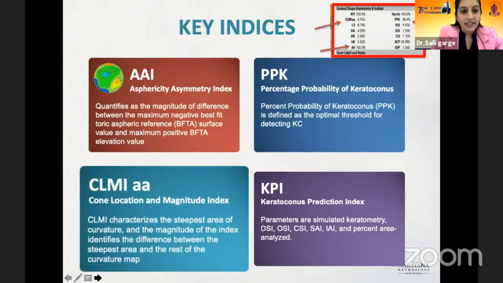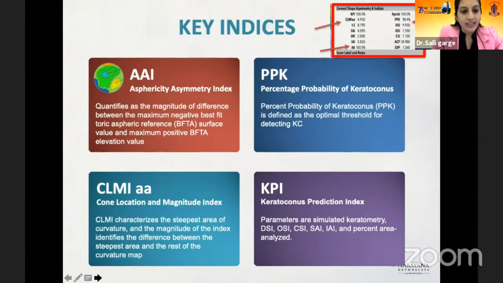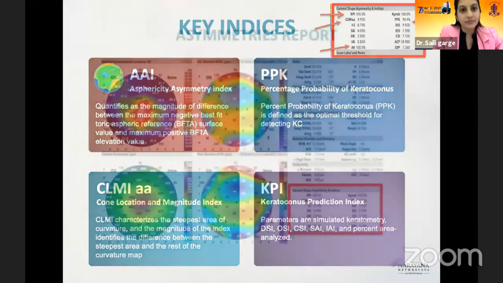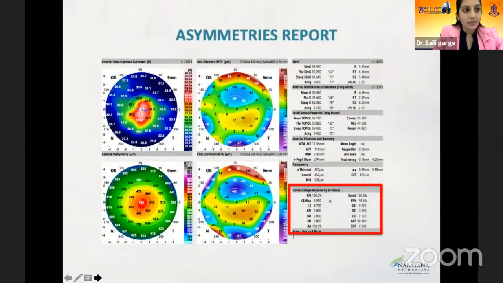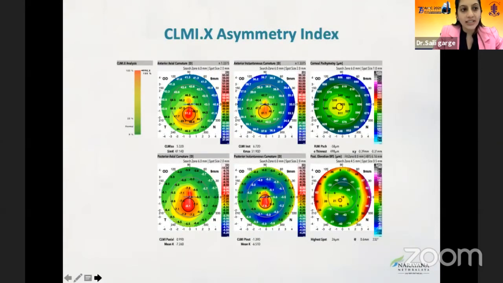The CLMI index, which is the cone location and magnitude index, characterizes the steepest area of the curvature, and the magnitude of the index identifies the difference between the steepest area and the rest of the curvature maps. The keratoconus prediction index parameters are simulated keratometry, DSI, OSI, CSI, SAI, IAI, and percent area. This is the asymmetry map showing the keratoconus indices. The CLMI provides a robust index that can detect the presence or absence of a keratoconic pattern in corneal topography maps.